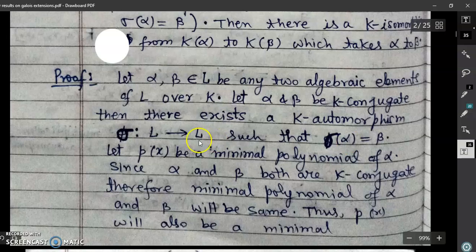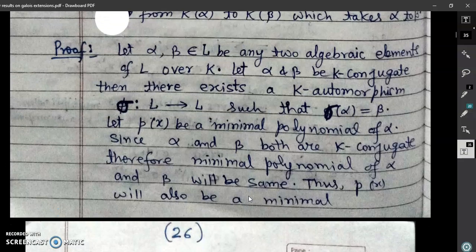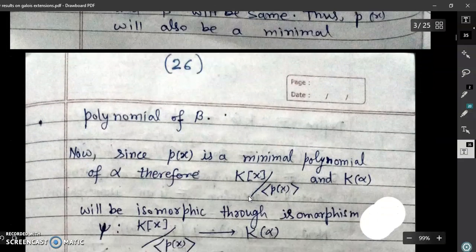Now suppose that p(x) is the minimal polynomial of alpha. In the previous video lecture we observed that the minimal polynomials of alpha and beta are the same if they are K-conjugate. So here alpha, beta are conjugate, therefore their minimal polynomial will be the same and p(x) will be the minimal polynomial. Understood? Okay.